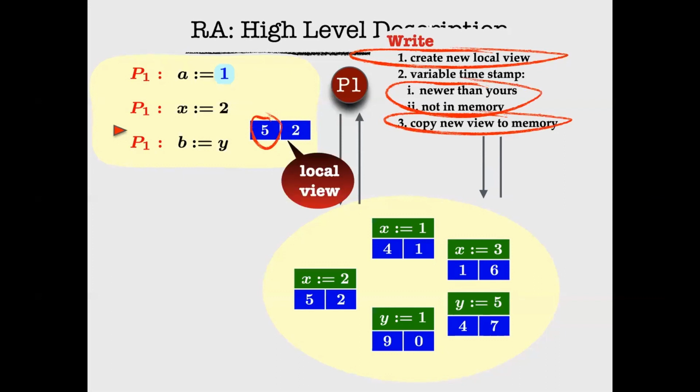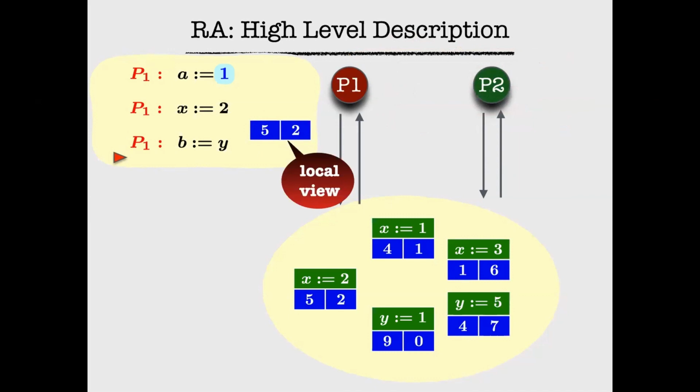One operation that I'm not going to be talking about in the interest of time is something called atomic read-write, also known as compare and swap, which is nothing but a read operation followed by a write operation done atomically. The semantics is simple. The process reads and then it writes. The semantics for read and write are as you saw here, except that when the process makes a write after the read, the timestamp it chooses has to be just plus 1 of the original timestamp. Anyway, I don't think we need it for the technical part of this talk. I'll just mention that compare and swap is there because you will notice that it will play some role in the decidability results that follow.